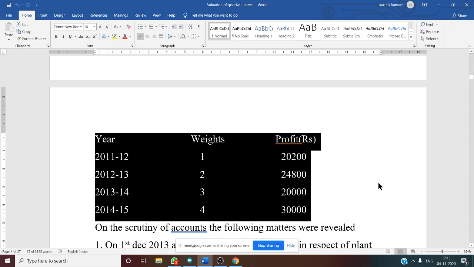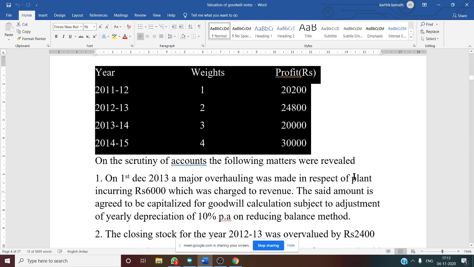So here the weight is given in the problem, so there is no need of assigning separate weights. You just need to multiply the profit with its weight, and you will get the weighted average profit. Yes. So now there are certain adjustments after this.